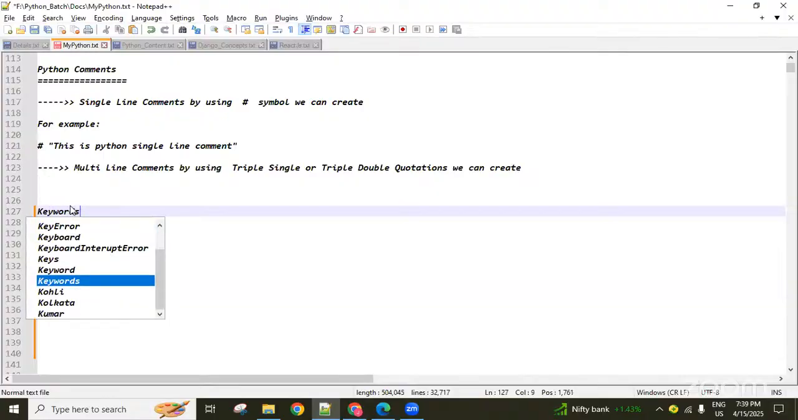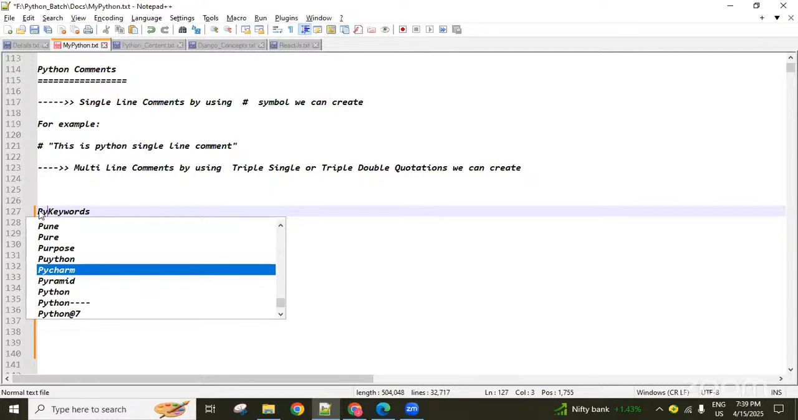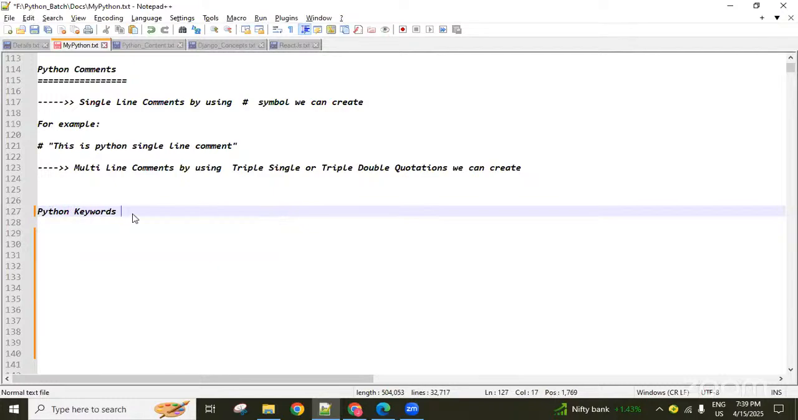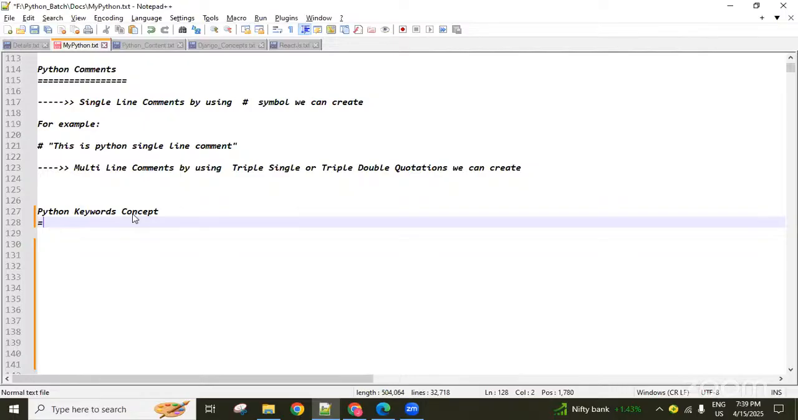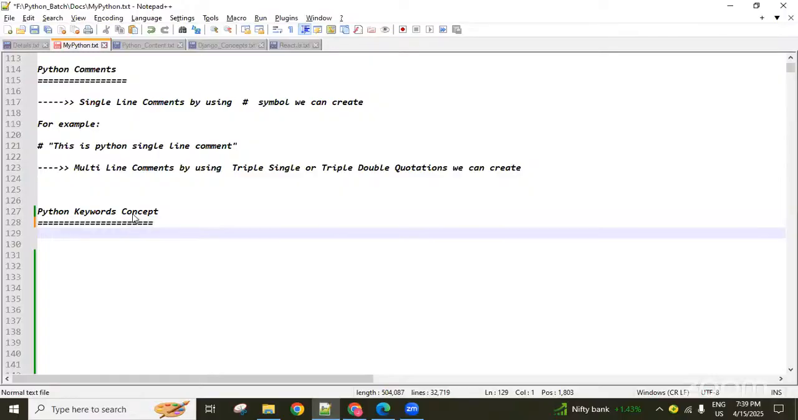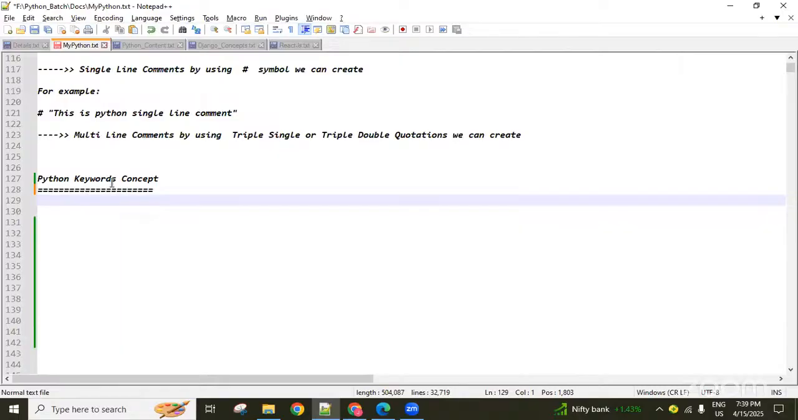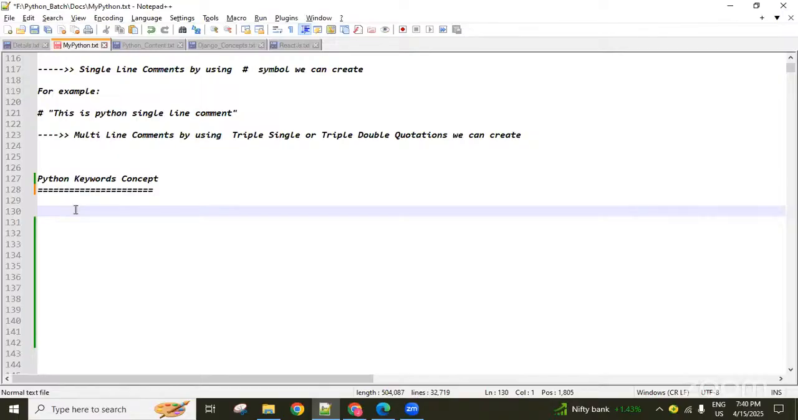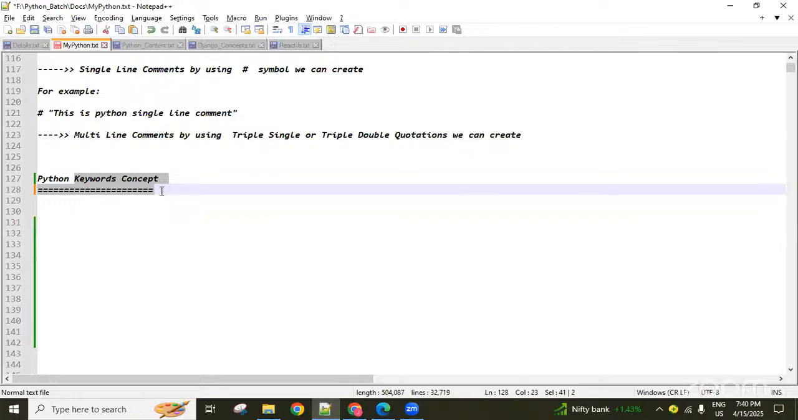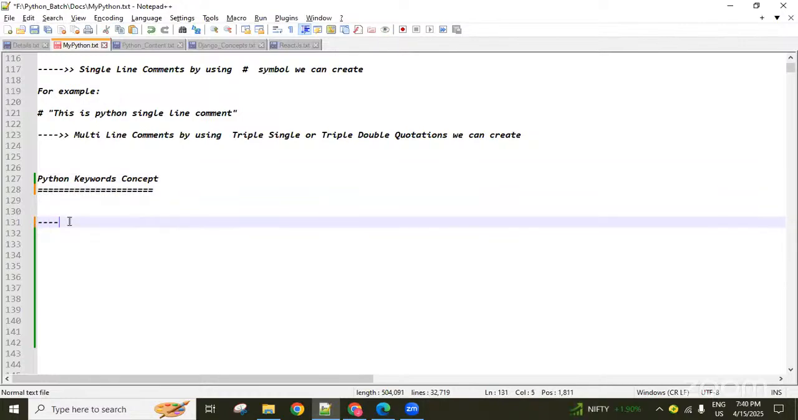Python keywords. The Python keywords concept. All these are general concepts which are required for developing Python code, guys. So what is a keyword? You need to understand what a keyword is, what the purpose of a keyword is, how many keywords there are in Python, and how to see all the available keywords. You have to understand these points. I'm typing simple points here.